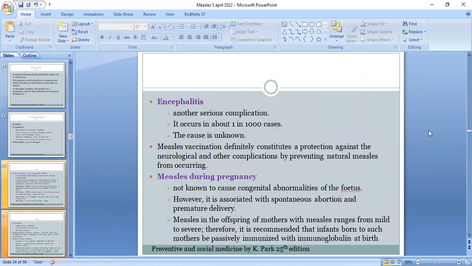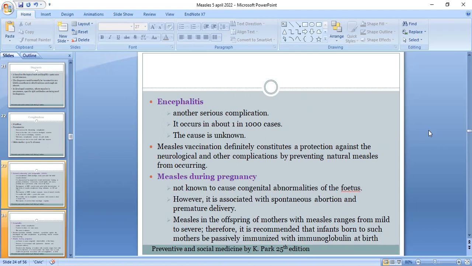Now, encephalitis. It is another serious complication. It occurs in about 1 in 1,000 cases. The cause is unknown. Measles vaccination definitely constitutes a protection against the neurological and other complications by preventing natural measles from occurring. Now, measles during pregnancy.